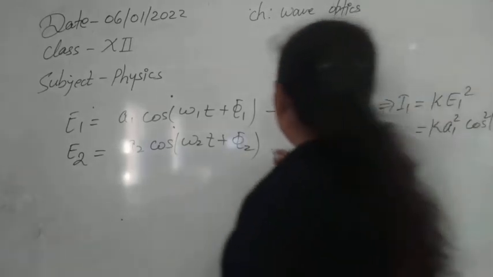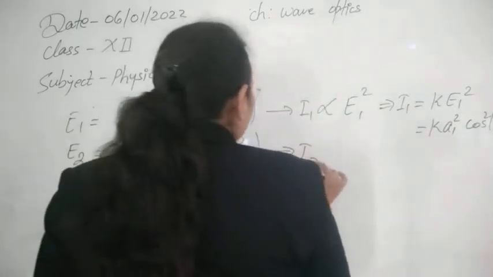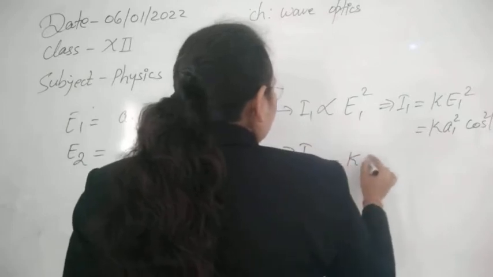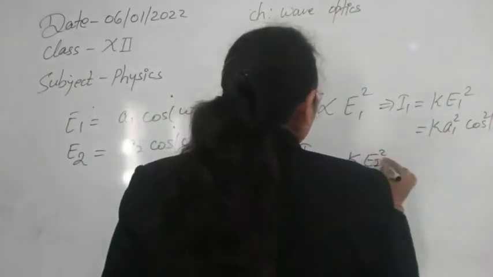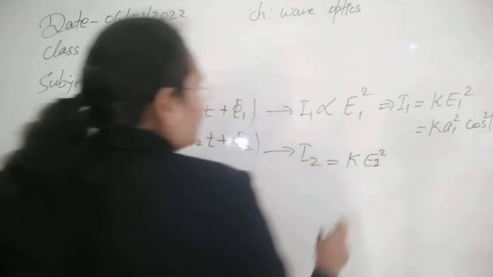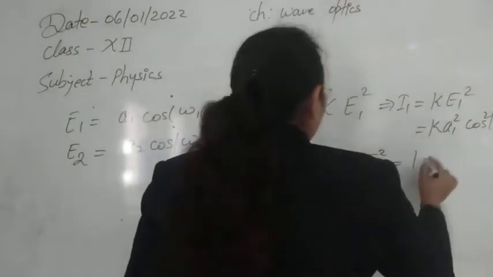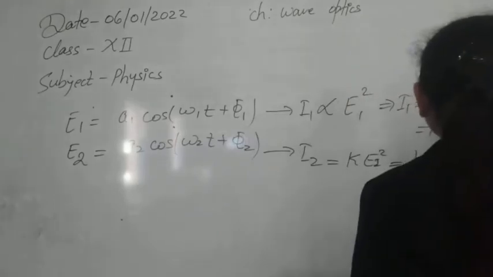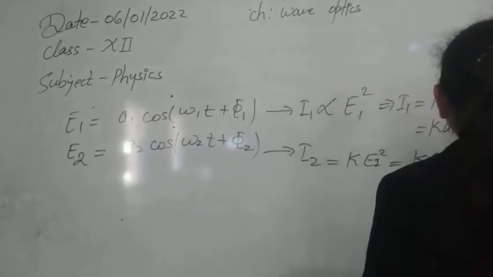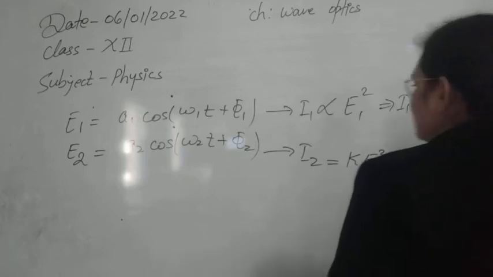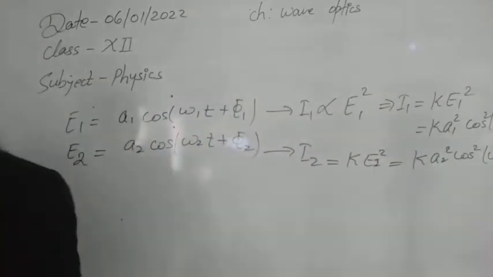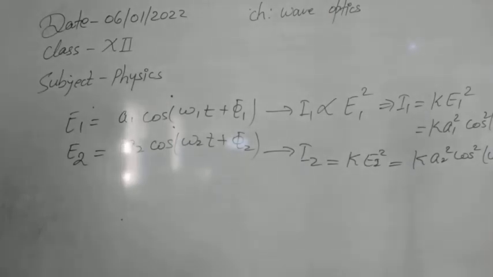Similarly we can find the intensity of the second wave. The intensity of the second one can be written as K E2 squared, because the two waves are moving in the same direction, so their propagation constant will be the same here. This is now K times A2 squared cos squared of omega 2 t plus phi 2. So these are now the intensities and the displacements of the two waves.